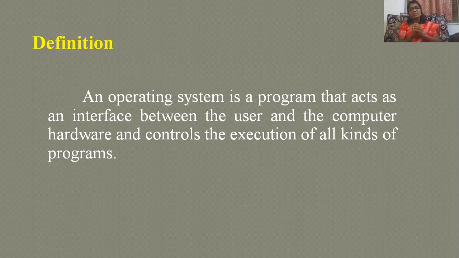So an operating system acts as an interface. That means it's an interface between the user, who is nothing but we, and the computer hardware. That means the different resources connected to our machine, and it also controls the execution of all kinds of programs, which is nothing but, as I've called here, multi-programming, right?